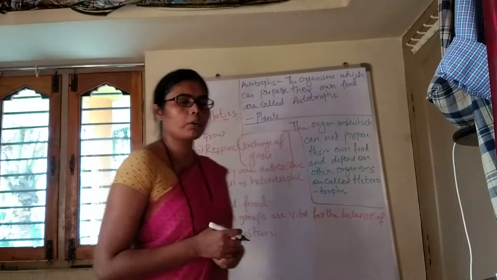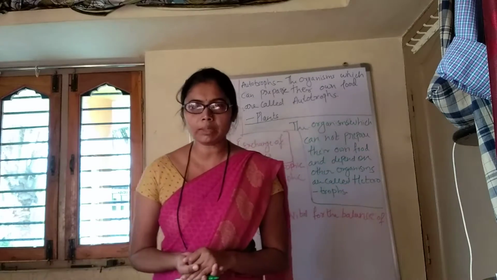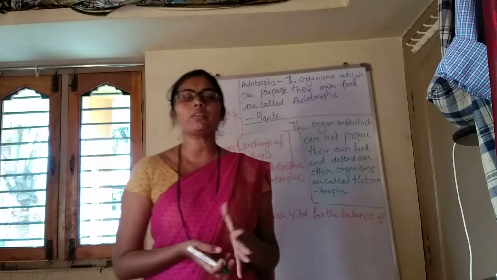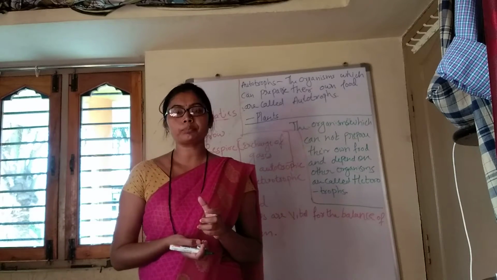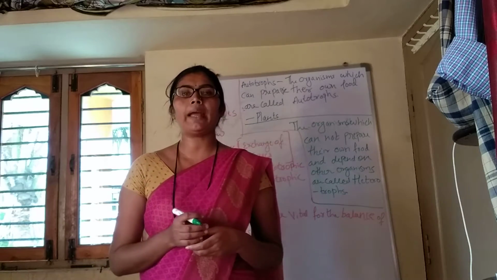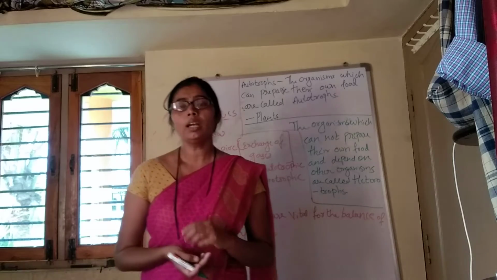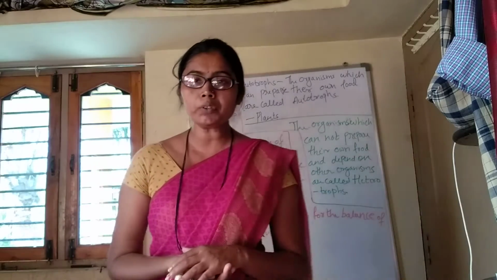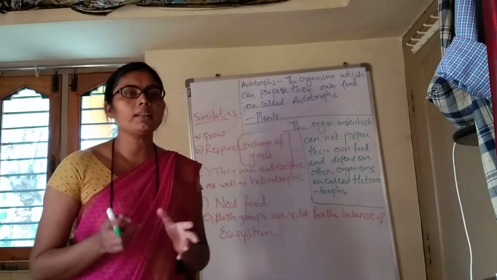Today in this class we are going to discuss the similarities and differences between plants and animals. In the previous class we discussed how plants prepare their food, how we depend on plants, and the process of photosynthesis. Today we are going to discuss autotrophs and heterotrophs, and autotrophs are